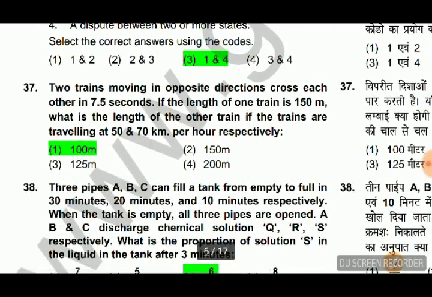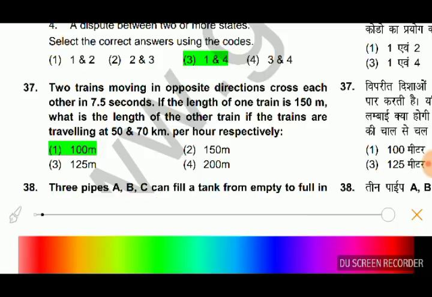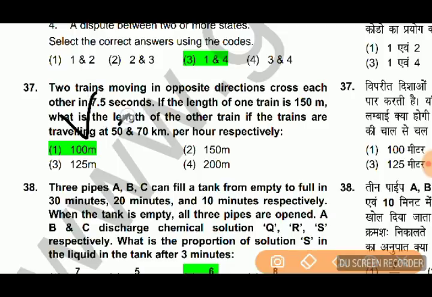Question 37. Two trains moving in opposite directions cross each other in 7.5 seconds. If the length of one train is 150 meters, what is the length of the other train, if the trains are traveling at 50 and 70 km per hour? They are moving in opposite directions, so the velocities will be added: total velocity is V1 plus V2, and the lengths will be added, L1 plus L2.